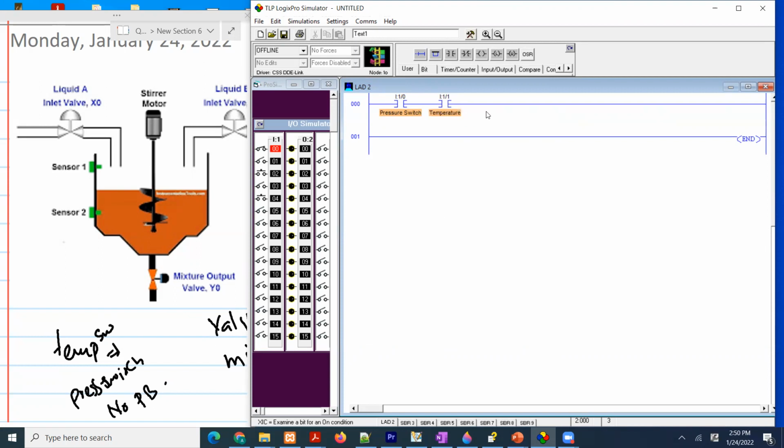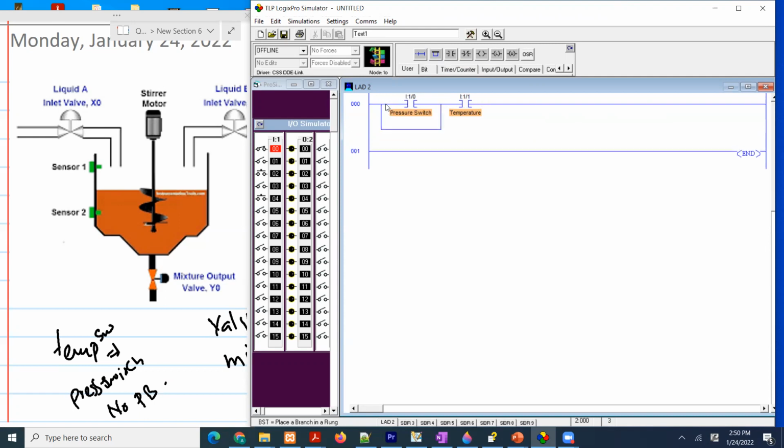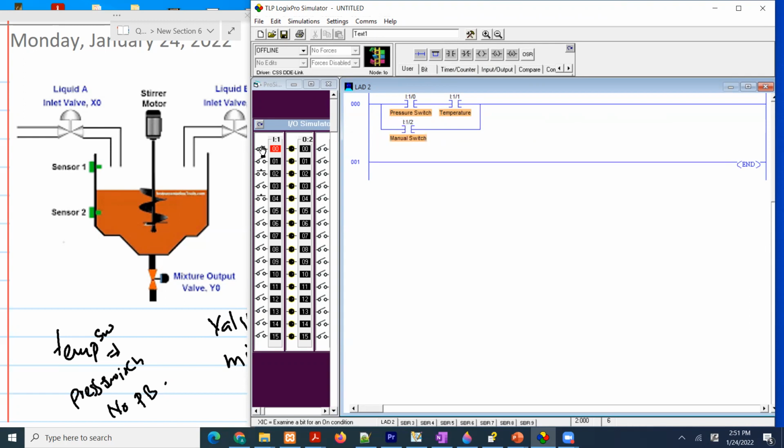Okay, so the timer is going to turn on when these two things are met. Also, it's going to turn on manually with the push button. So this and this, or a push button, I:1/ normally open, and this is a push button right here.